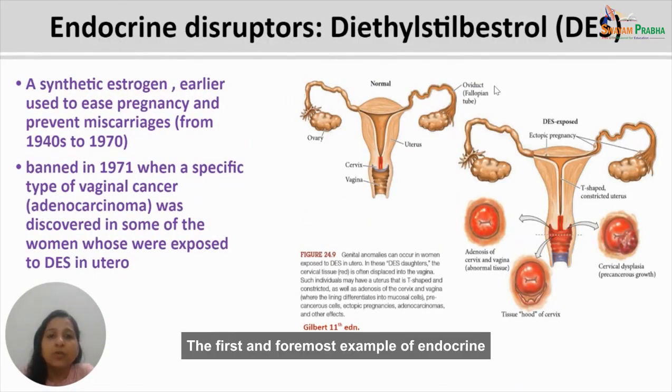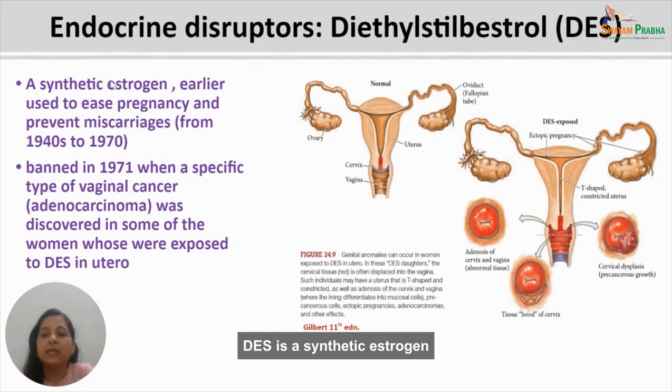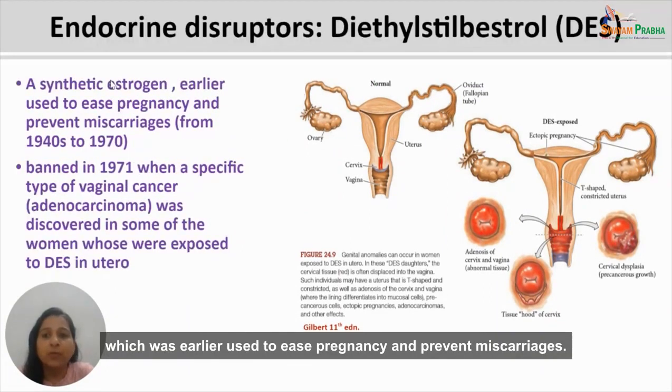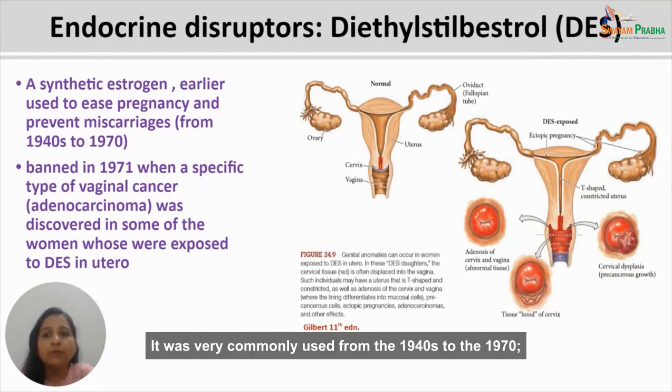The first and foremost example of endocrine disruptors is diethylstilbestrol, that is DES. DES is a synthetic estrogen which was earlier used to ease pregnancy and prevent miscarriages. It was very commonly used from the 1940s to the 1970s.